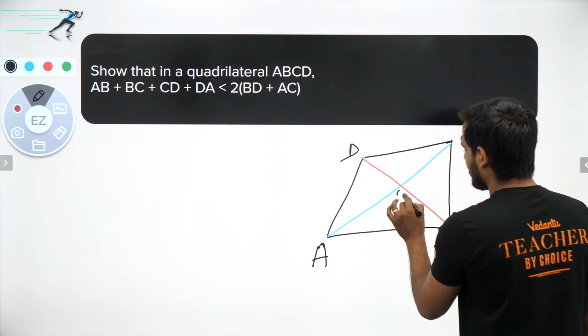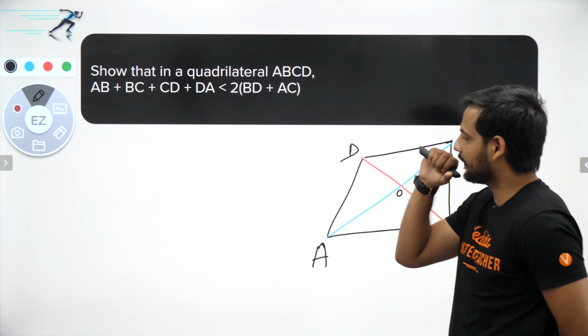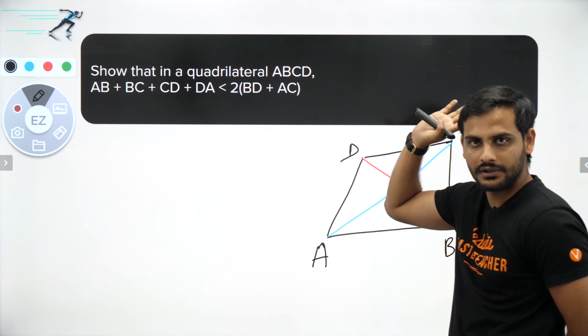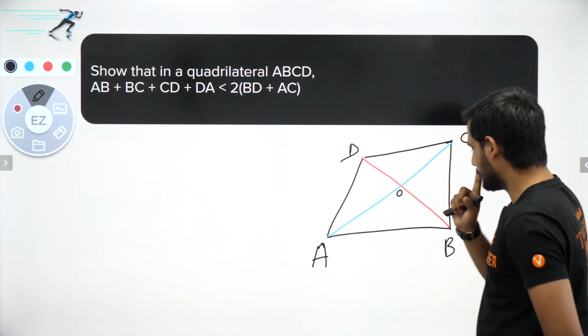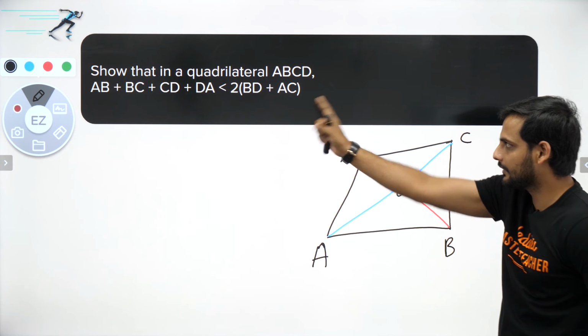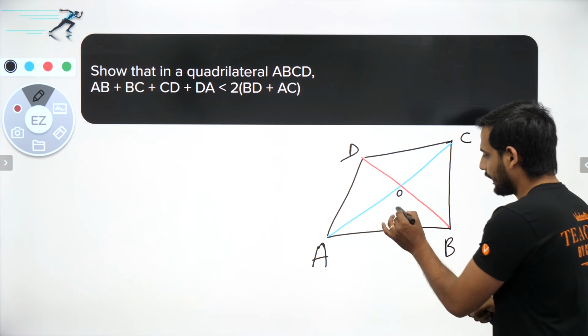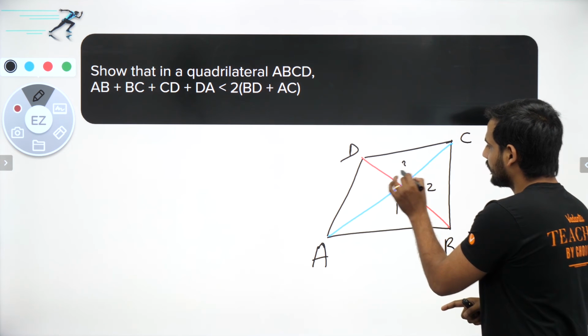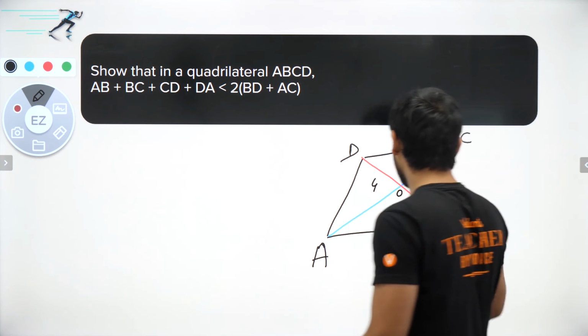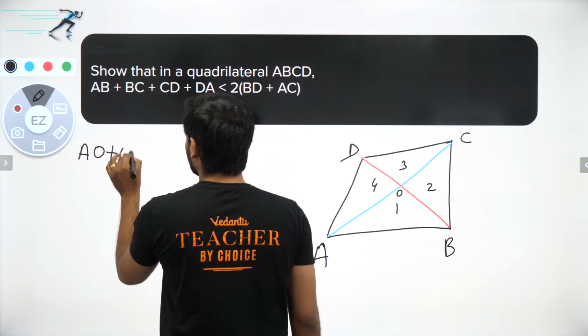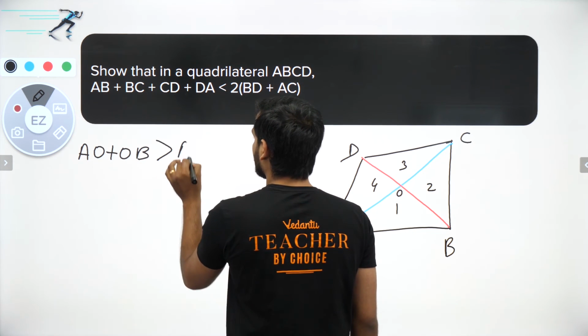So here now we have to take a point O. What I got to see here, sir, is that at the end this BD and AC should be the largest one, and only one time AB, BC, CD has to be there. So now I will focus on these small 4 triangles, 1, 2, 3 and 4. Let us look at the first triangle, AOB. So in AOB I can say, sir, AO plus OB is greater than AB.